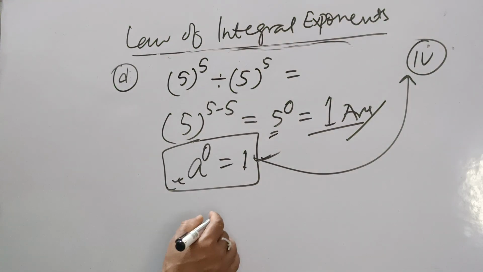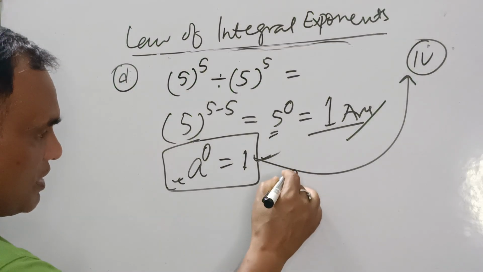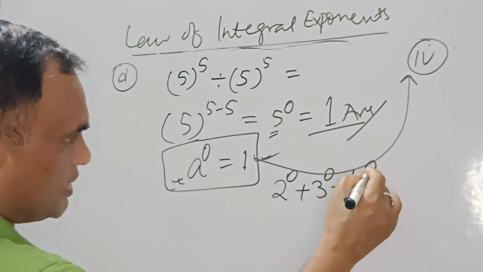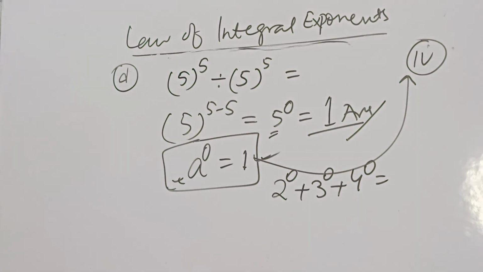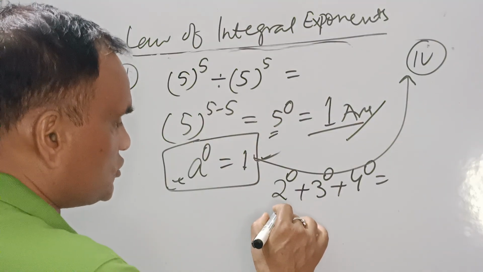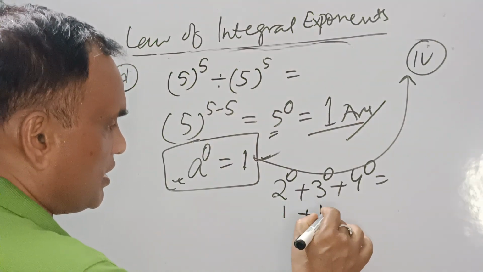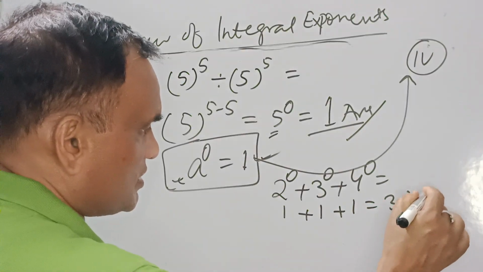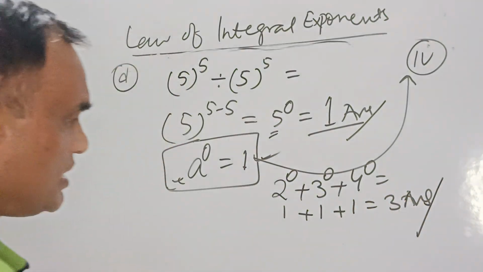Suppose sometimes you get 2 to the power 0 plus 3 to the power 0 plus 4 to the power 0. What is the value of this? Certainly you will say, sir, its value is 1, its value is 1, its value is 1. So the result is 3, the right answer.